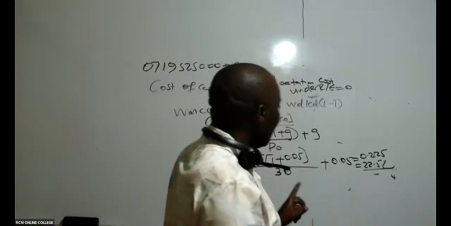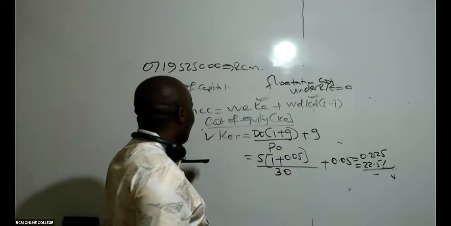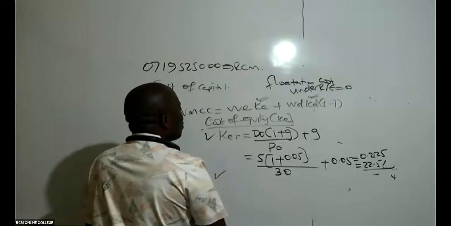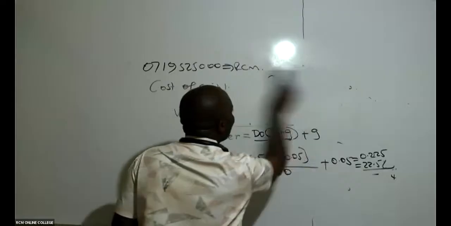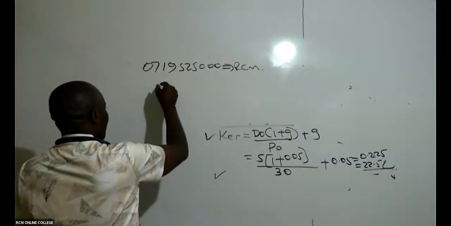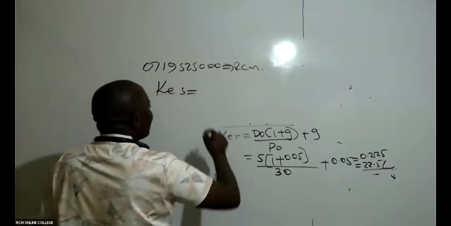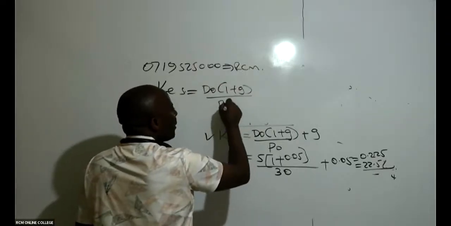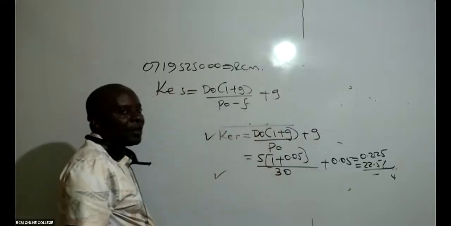But because it is the weighted marginal cost, the two of them are relevant. So go ahead and give me the cost of equity, ordinary shares. Every other thing will remain the same, except that, ladies and gentlemen, to sell shares outside is never easy.